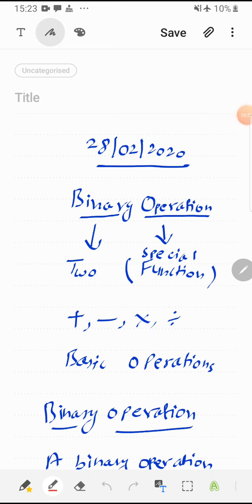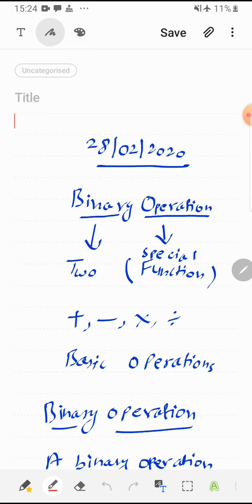Hello students, today we are going to discuss binary operation. Now, what is binary operation? Binary means two and operation means any activity. So operations, we used to encounter this word in daily life also, like doctors do operation, army person do operation. So similarly in mathematics there are also operations like addition, subtraction, multiplication and division.